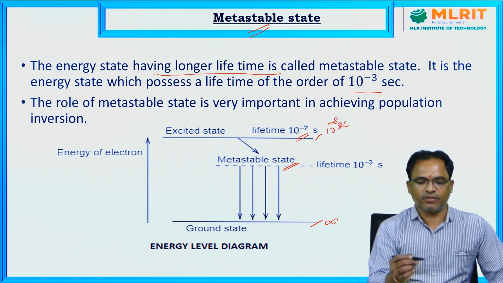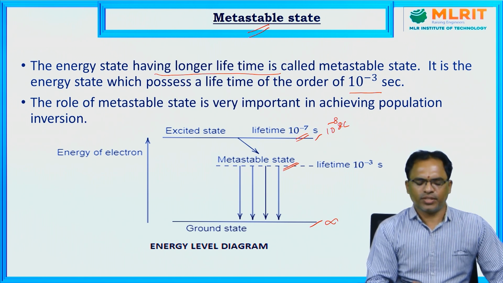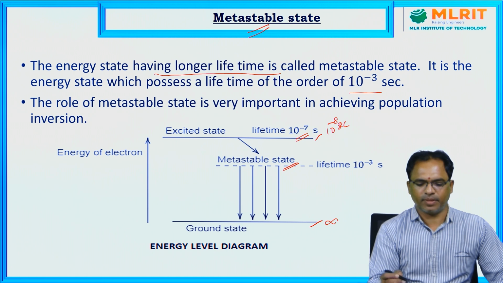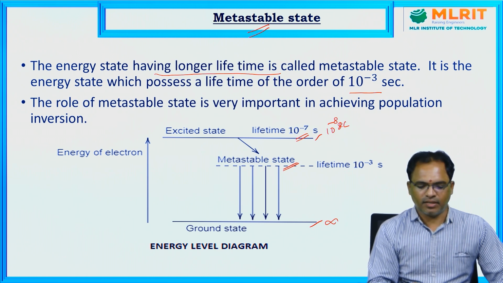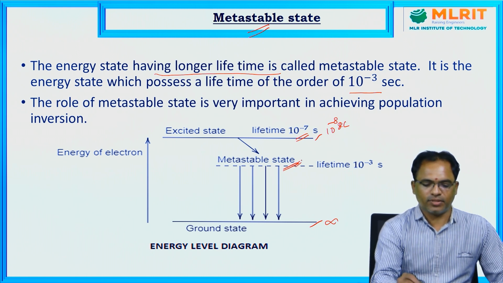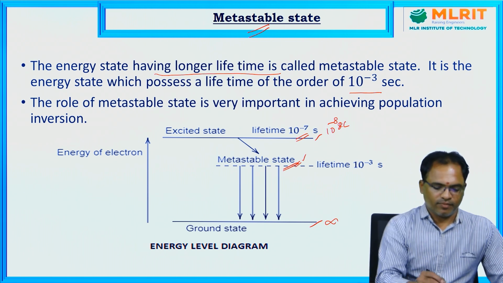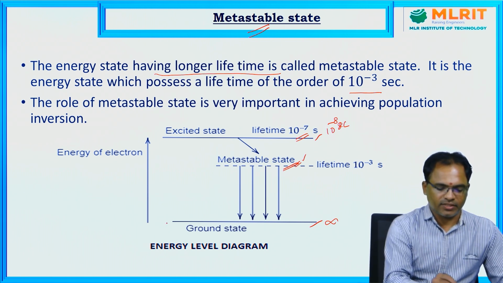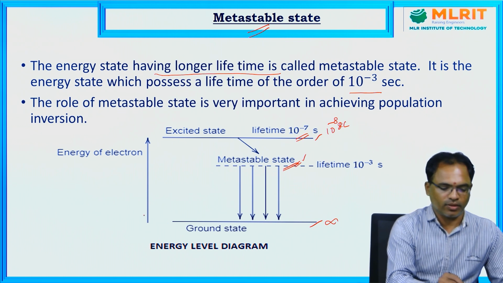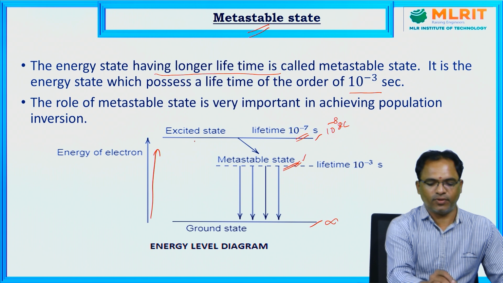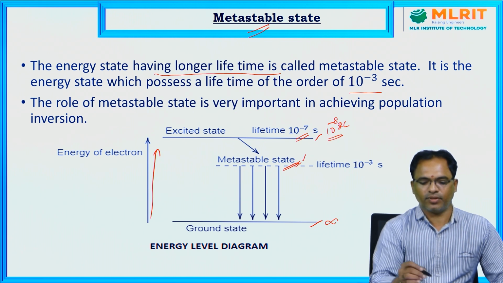To get a laser beam from a laser device, population inversion should take place. As a result of population inversion, the process of stimulated emission takes place. Due to that, laser beam emission takes place from the laser device. For that, the role of the metastable state is very important. In general, when we supply energy, particles will move from lower level to higher level. The particles which entered the excited state will stay only for a very short time, of the order of 10 power minus 8 seconds.